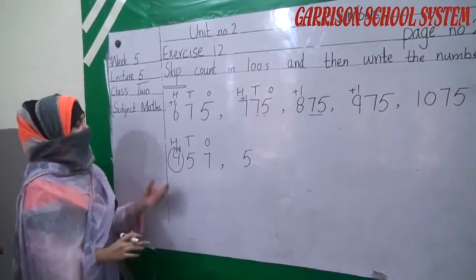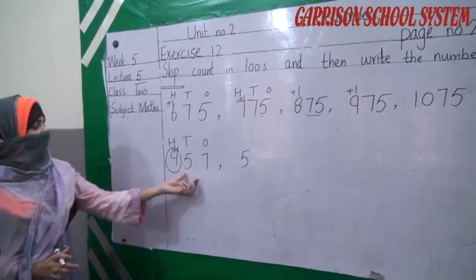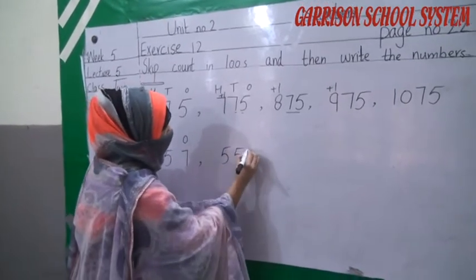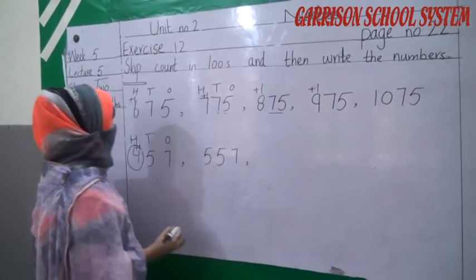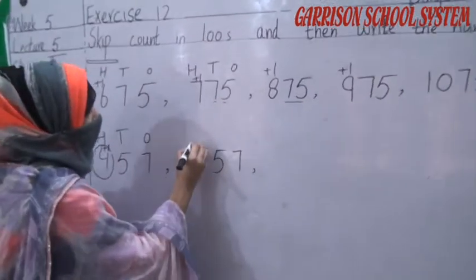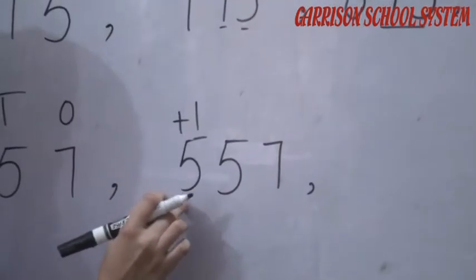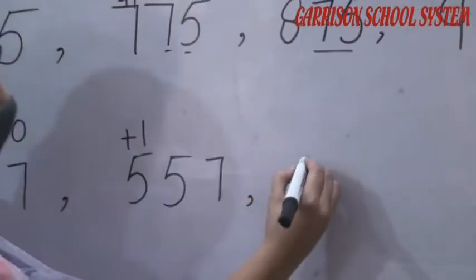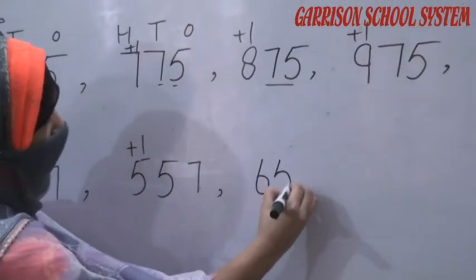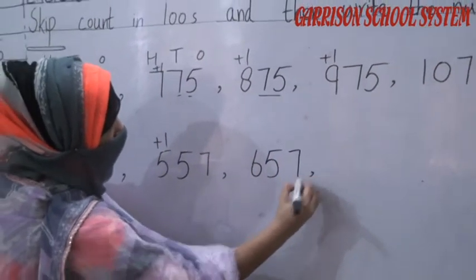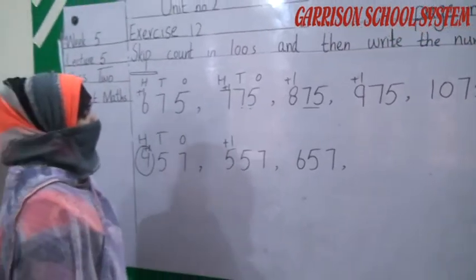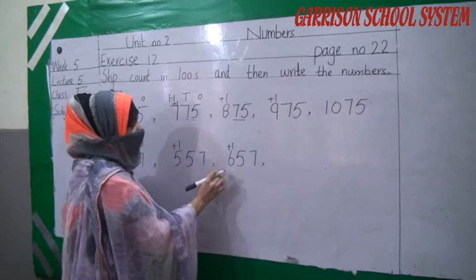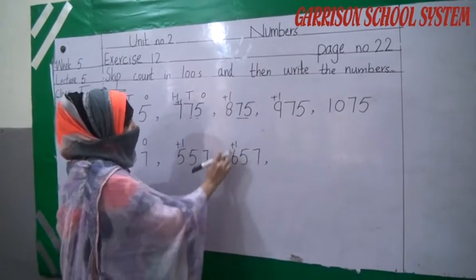Just we are adding 100. Our tens and ones will be same as it is. We can't change these numbers. Now add 100 more into this 100 number. So what will be the answer? 5 plus 1, 6. 657. Okay student, now we add 1 more into this 100 number. What will be the answer? 6 plus 1, 7.